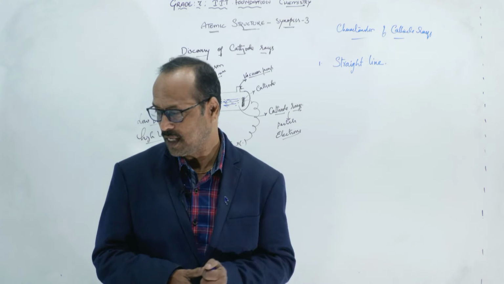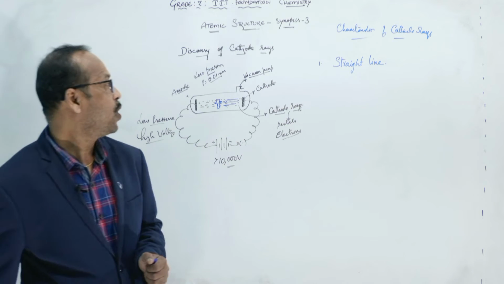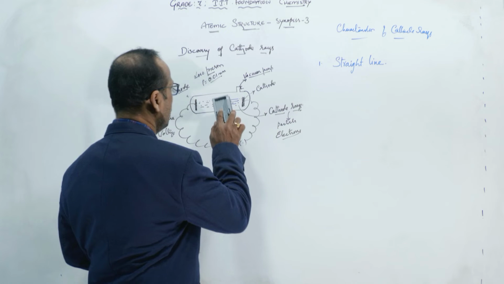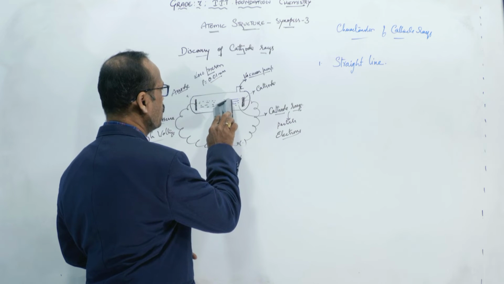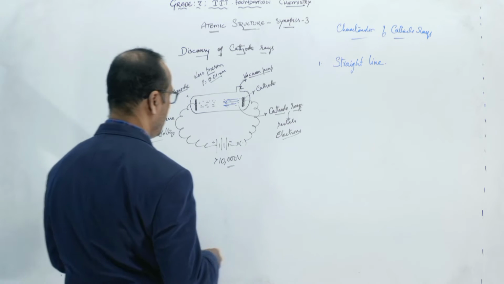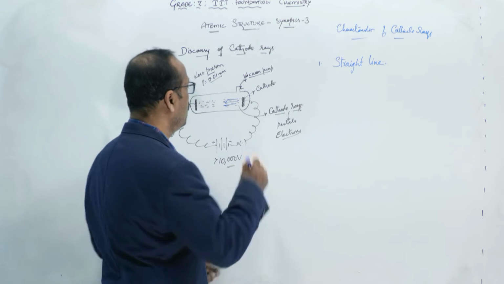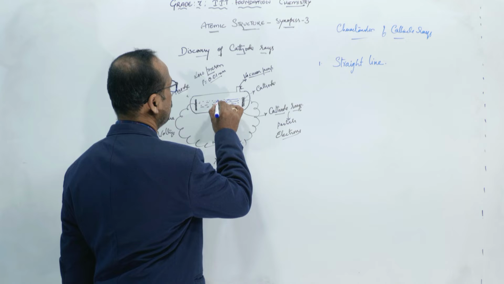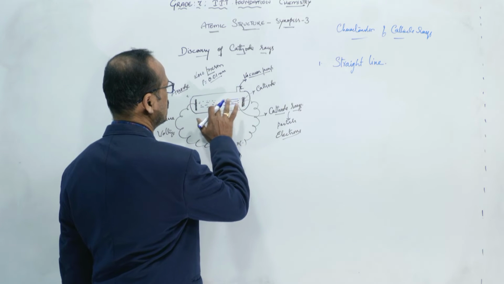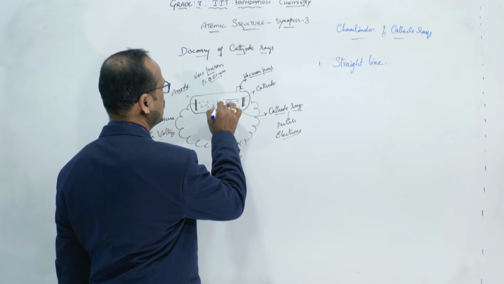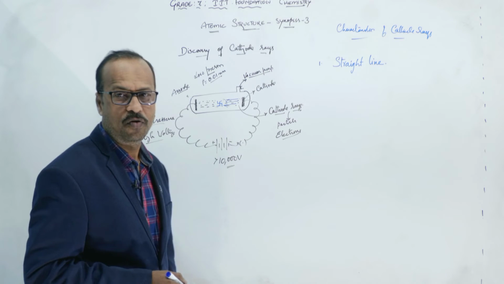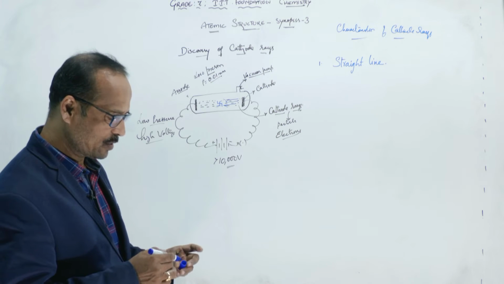So what he has done is he arranged one very light wheel in the path of the cathode rays. What is a wheel? You know a wheel, right? Like this, I can arrange it like this. So he arranged the wheel in the path of the cathode rays.